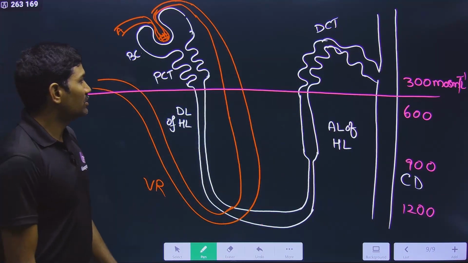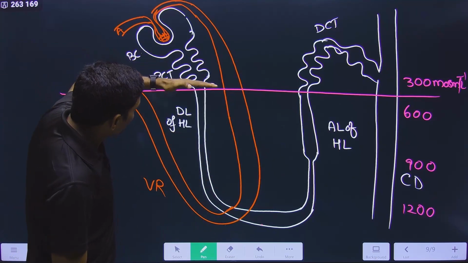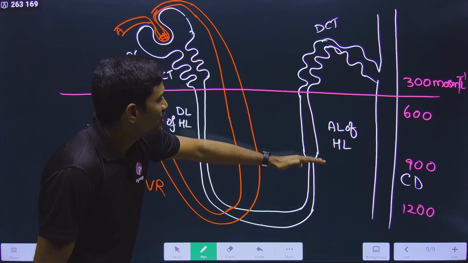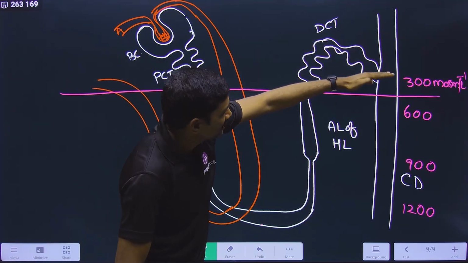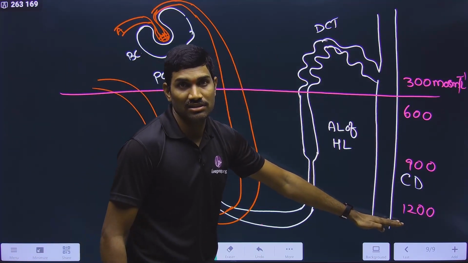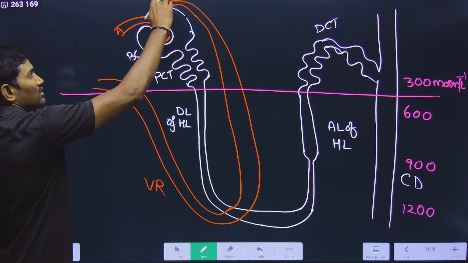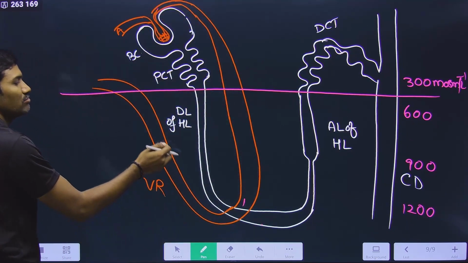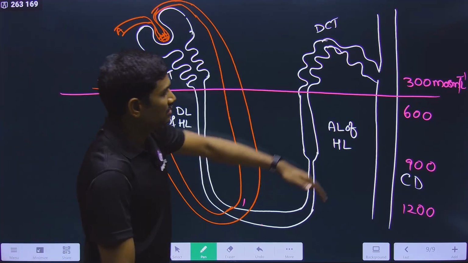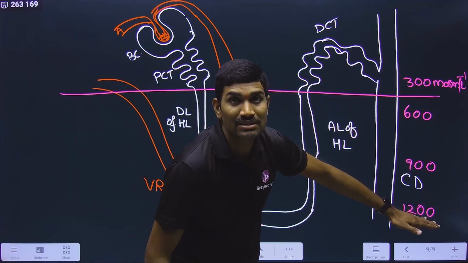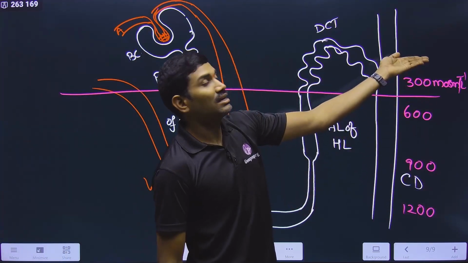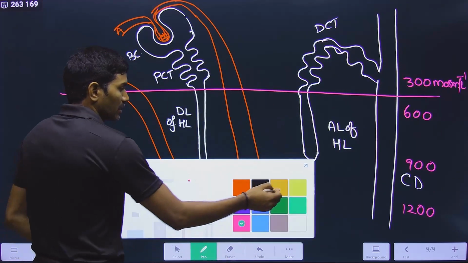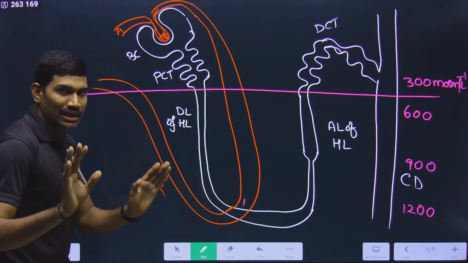So now what you need to observe is, in this way you need to increase the concentration, and in this way you need to decrease the concentration, in this way you need to increase the concentration, right? Next one, for this one, in this way you need to increase the concentration, and in this way we need to decrease the concentration, because here like this concentration is increasing, like this concentration is decreasing. So observe very carefully. Okay, don't get distracted, observe very carefully.